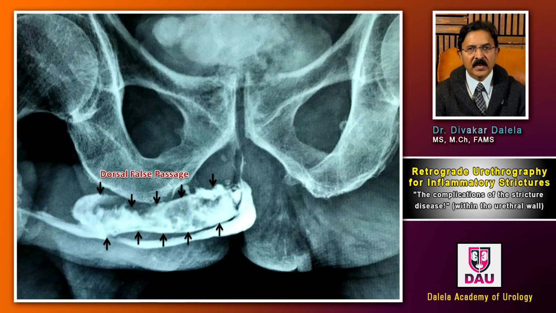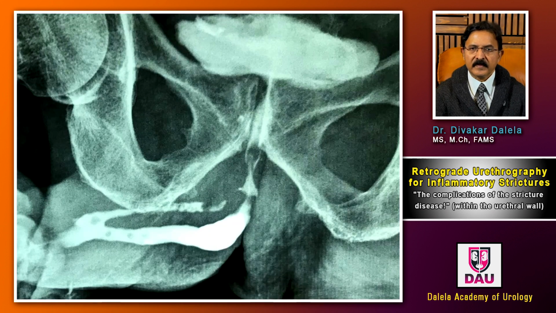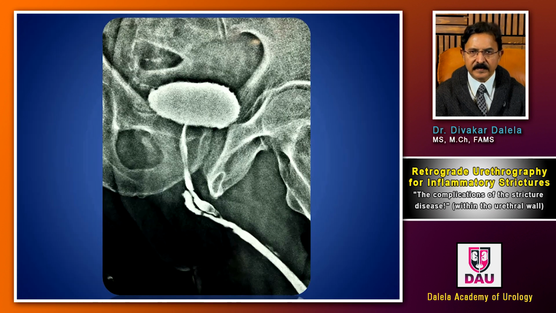Because if you use the inferior pubic ramus width as a reference point, which is about 2.5 centimeters, you will be able to say this false passage is nearly 2 centimeters wide. In this film, of the same patient after a month, the false passage has regressed in width, as you can see by the black arrows.